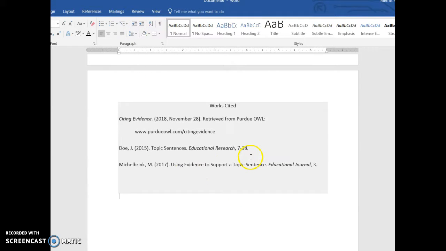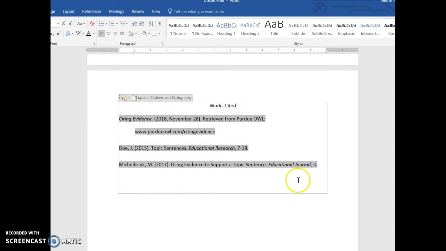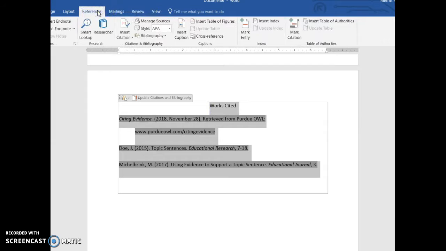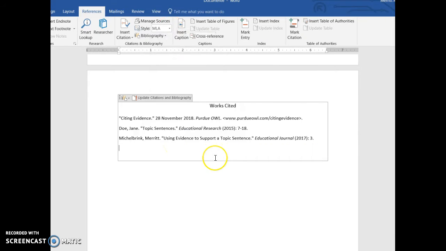So here I have all of my stuff. Here's citing evidence, which is the web source, and these are my 2 journal article sources with page numbers. This is the general formatting. This is actually APA style, and I know it's APA because it doesn't have the first names. So I need to actually go back and change this in my references. Make sure that on style you have MLA, and then it'll just switch it to MLA for you.